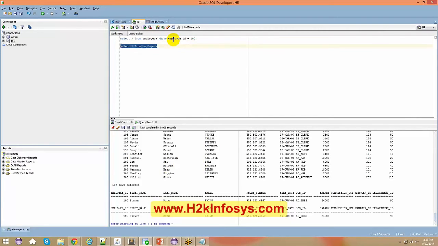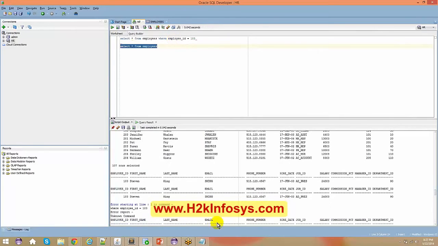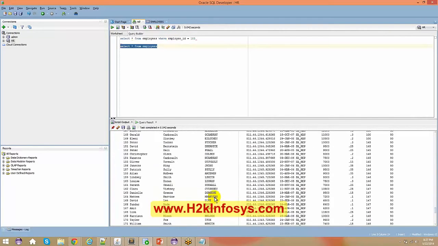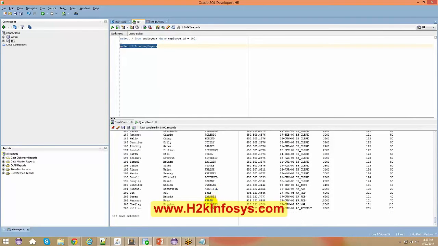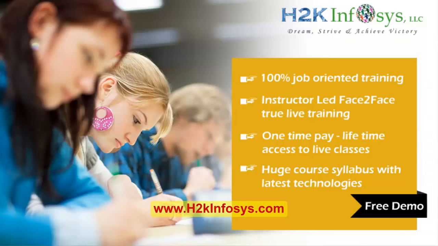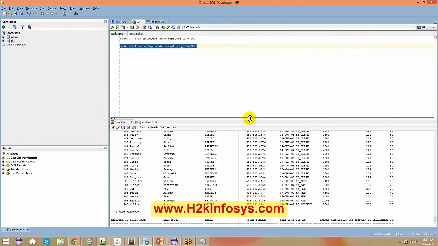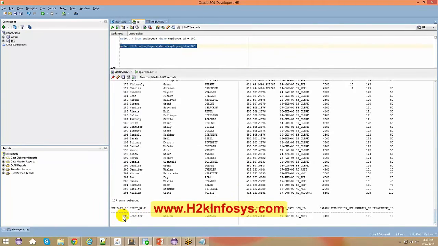If I take this out here and just say F6, it basically gives the information about all the employees in the database. I'm not interested in all the employees. I'm only interested in a particular employee in the database. So for that reason, I give a where clause. I just say select star from employees where employee ID equals 200. So select this and run this. You can just say F5 to run this. So if you see here, I got only Jennifer.